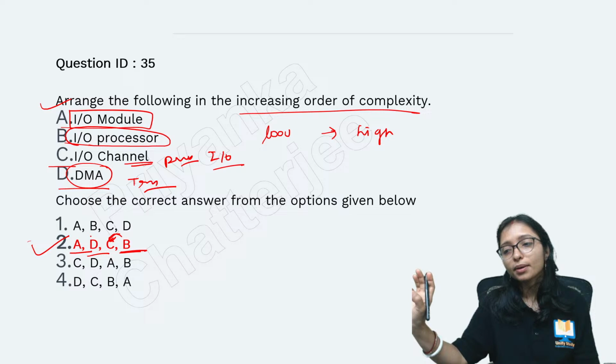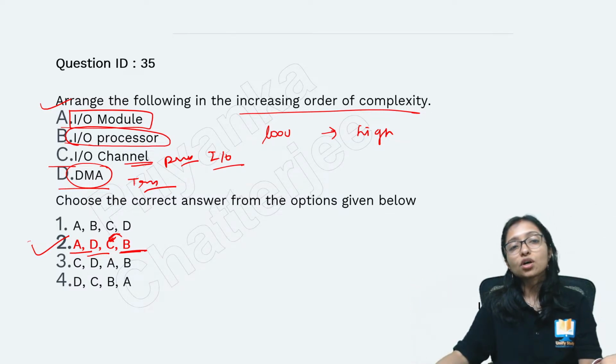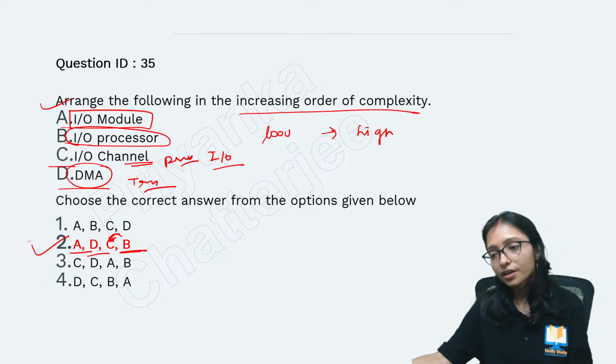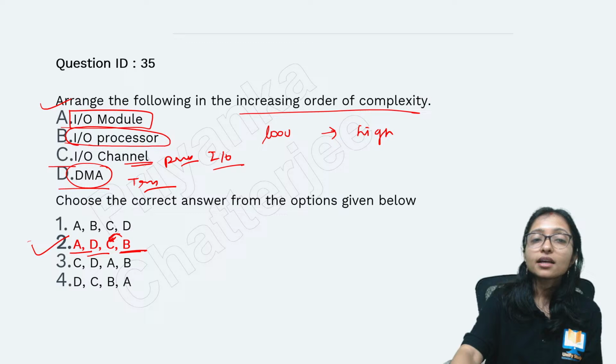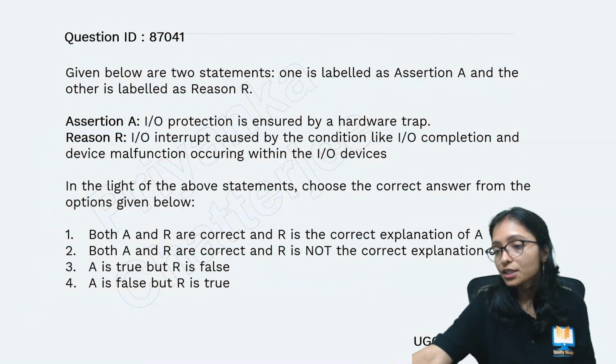I hope you can remember. After this you will not forget. So first of all the module, then the next one is DMA, then the next one is IO channel, then the next one is IO processor. Clear? Yes. I hope it is clear now. Yes, Arun Kumar, I already explained.